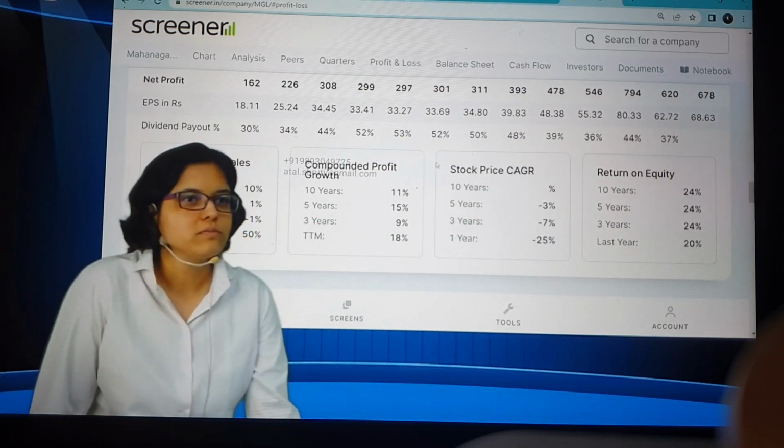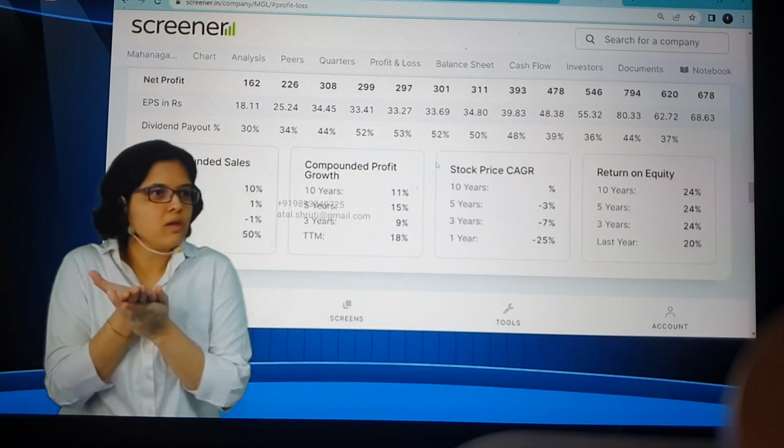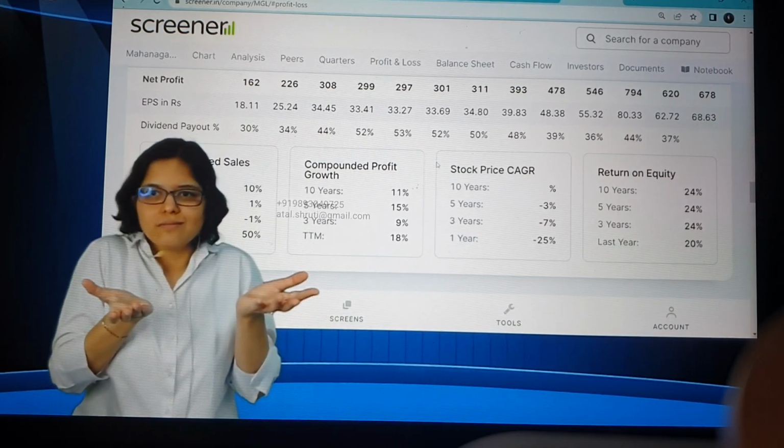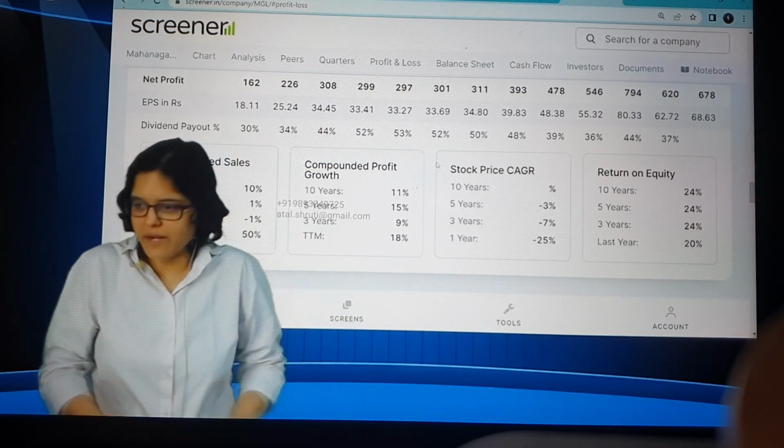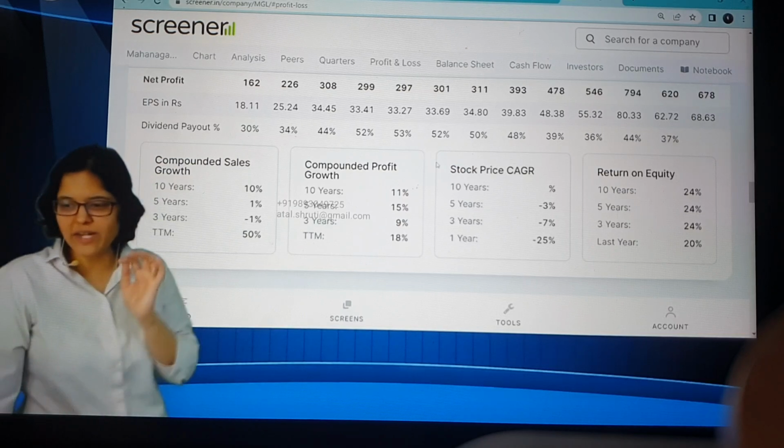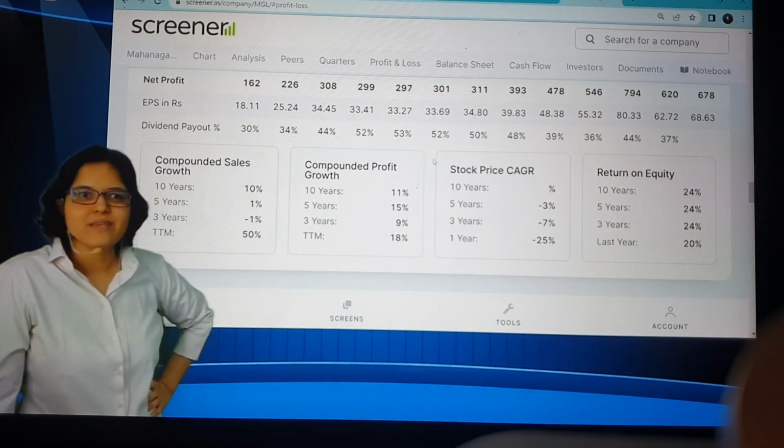No need to calculate growth. How would you have calculated this year's growth as compared to the previous year's growth, and how much percentage it has increased? We need to calculate. Not required. Ready-made available. Not only for 1 year, it's available for 3 years also and 10 years also. And then comes TTM, trailing 12 months.